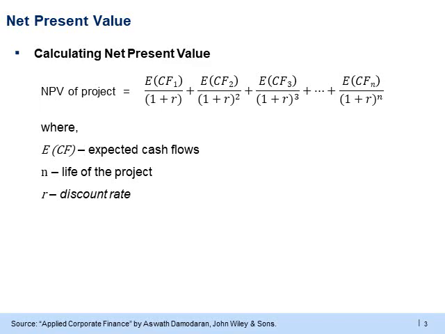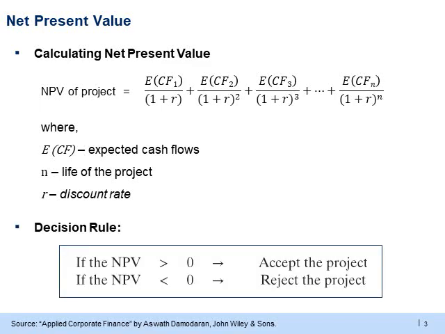The NPV is essentially a summation of the present values of all different cash flows, positive or negative, which a project generates. Once the NPV is calculated, how should we decide if the project is worth taking or not? The decision rule is simple. If the NPV is greater than 0, then the project is attractive and should be accepted. If it is less than 0, it should be rejected. In terms of return, a positive NPV implies that the project will earn a return greater than the discount rate. If we use the firm's cost of capital as a discount rate, a positive NPV will mean that the project is expected to earn an annualized rate of return which is higher than the firm's cost of capital.